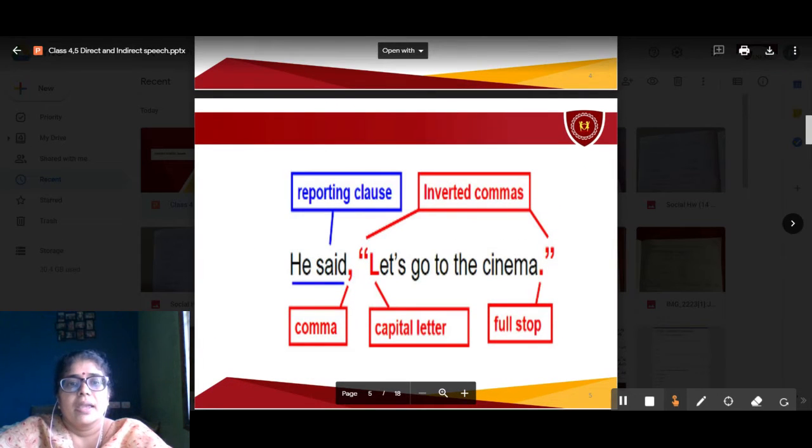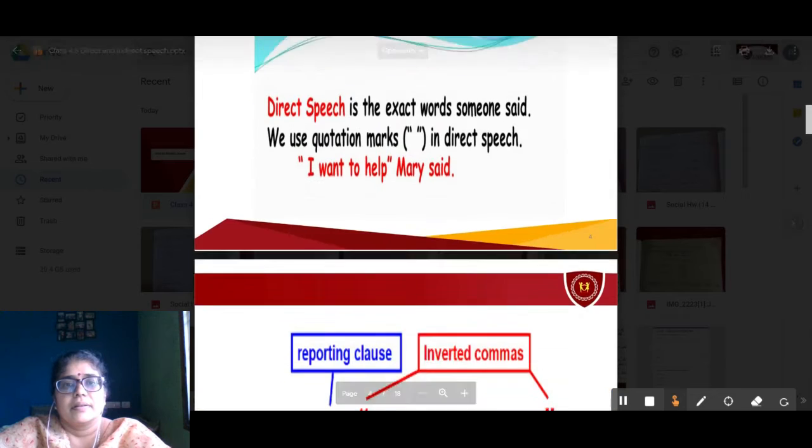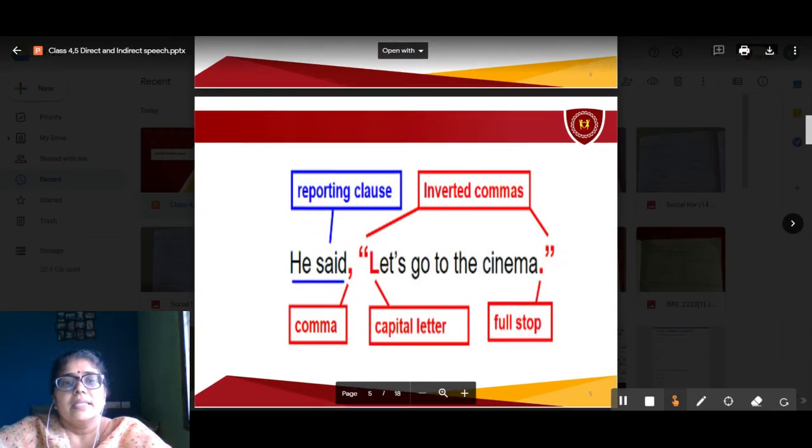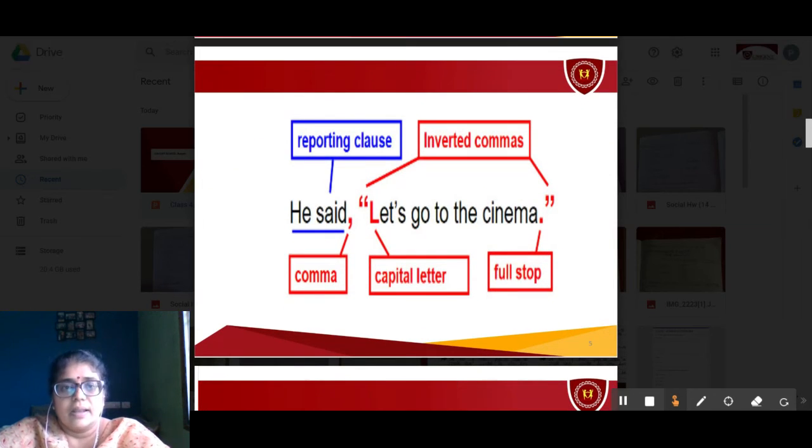Now, here, look at this sentence, children. He said, "Let's go to the cinema." Few things are highlighted here. Can you all see that, children? Yes, the words he said is underlined. What is underlined here? He said.